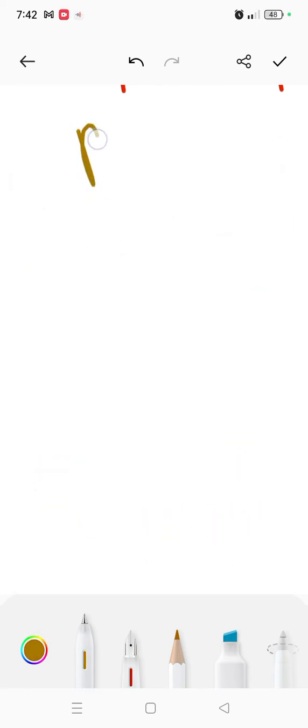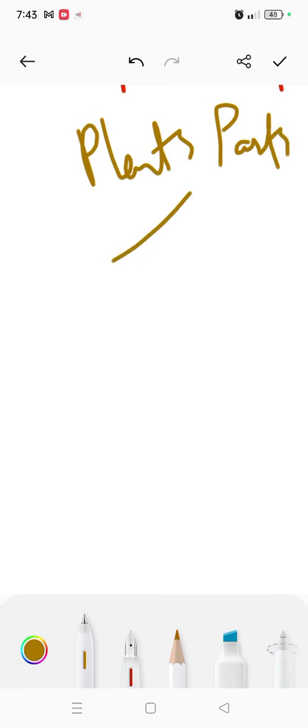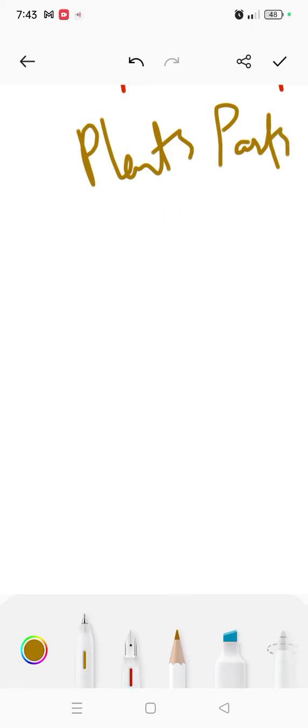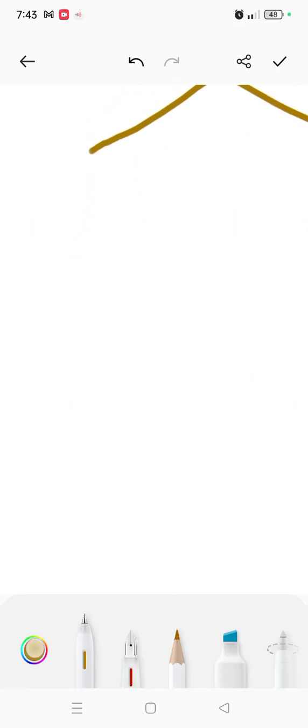First thing, plants. In plants we have two types of plant parts. Of course not plant types, because plants have two types which we have discussed, vascular and non-vascular. Okay. So the first type which we are going to discuss is written here, which is subterranean.